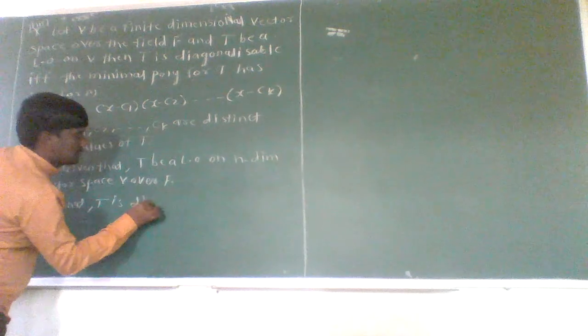Let us suppose that, assume that T is diagonalizable.